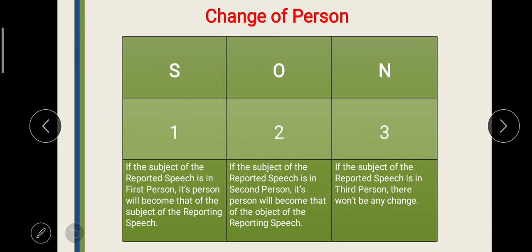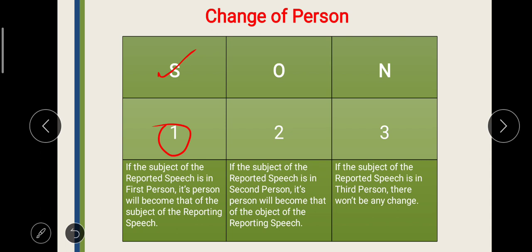Next is change of person. And there is a formula for how to change the persons: Son upon 123. What does it mean? If the subject of the reported speech is in first person, its person will change as per the person of the subject of the reporting verb.